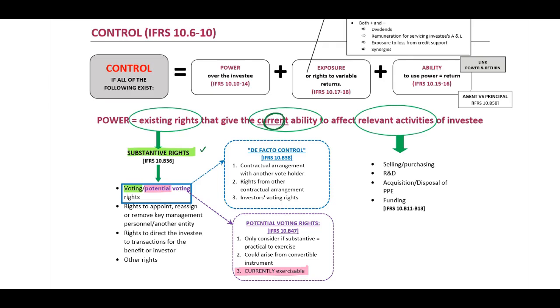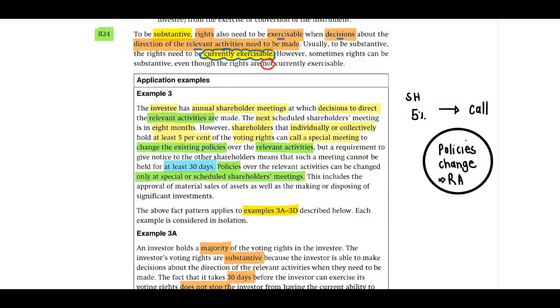Okay, now if we look at this example, example 3, the investee has annual shareholder meetings at which decisions to direct the relevant activities are made. The next scheduled shareholders meeting is in 8 months. However, shareholders that individually or collectively hold at least 5% of the voting rights can call a special meeting to change the existing policies over the relevant activities.